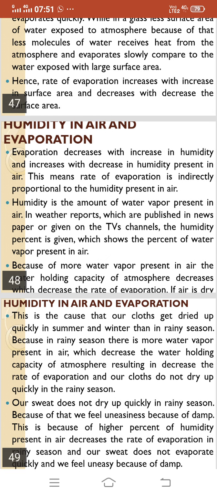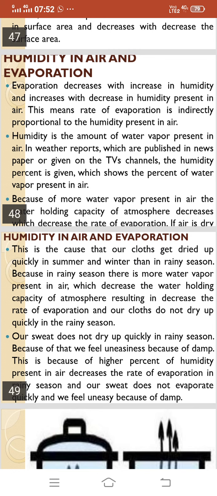So this is the reason that our clothes get dried up quickly in summer and winter than in the rainy season. Because in the rainy season there is more water vapor present in the air, which decreases the water holding capacity of the atmosphere, resulting in a decrease in the rate of evaporation, and our clothes do not dry up quickly in the rainy season.